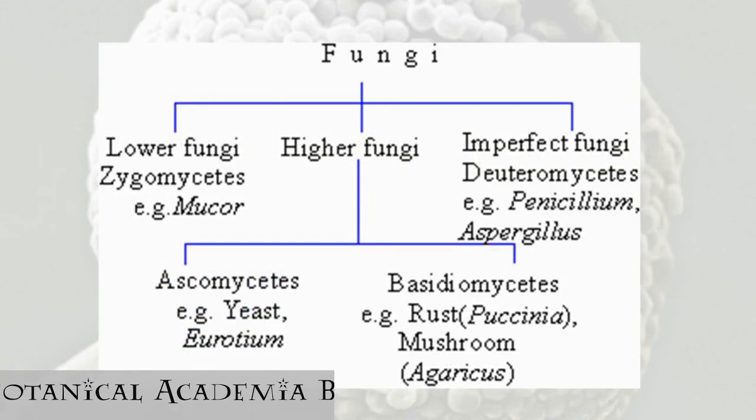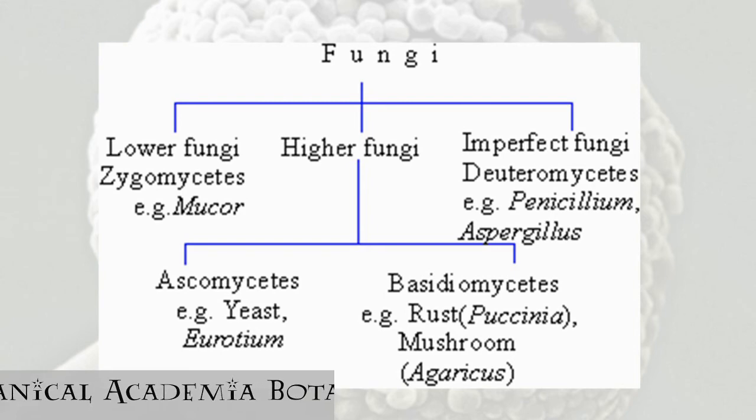There are three main classes of fungi: lower, higher, and imperfect fungi. Lower fungi consist of zygomycetes, Mucor, and Rhizopus, which we'll be studying subsequently. Higher fungi consist of ascomycetes and basidiomycetes. Ascomycetes consist of yeast, which everyone loves to use while baking, and Eurotium. I'll tell you what Eurotium is in a while. And basidiomycetes such as mushrooms that we eat, and rust is a disease which is caused by Puccinia. Puccinia is the fungus, so rust is caused in plants. Usually wheat rust is the most common disease caused by Puccinia.